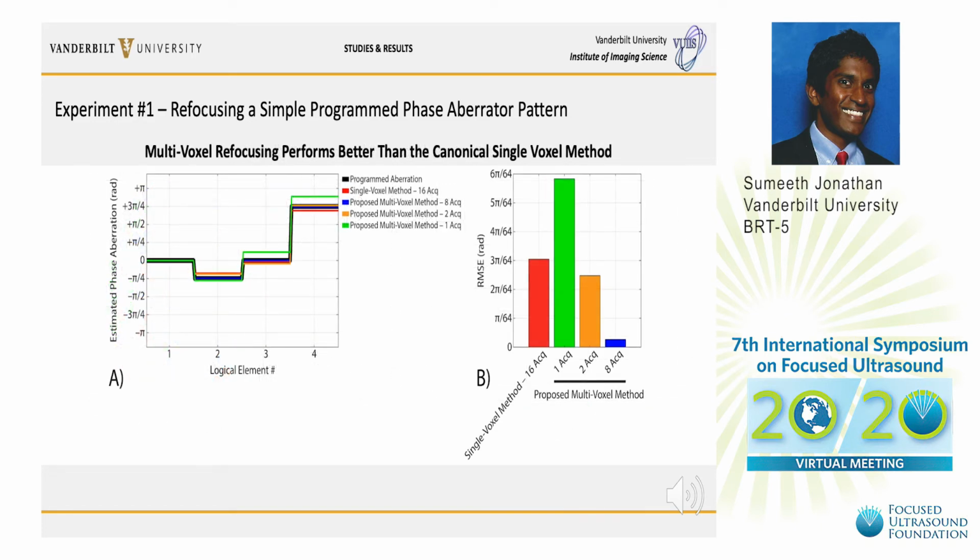In our results, we found that both the canonical single voxel and our proposed multivoxel MR-ARFI based refocusing methods were able to estimate the programmed aberrations. With our multivoxel method, we were additionally able to include an increasing number of aberrated MR-ARFI acquisitions in the least squares fit using known phase and amplitude-based modulations that were derived from the spatially coded emissions. We found that either 2 or 8 acquisitions in the least squares fit provided superior RMSE in estimating the programmed aberrations compared to the canonical single voxel method, which required 4n or 16 acquisitions in total.